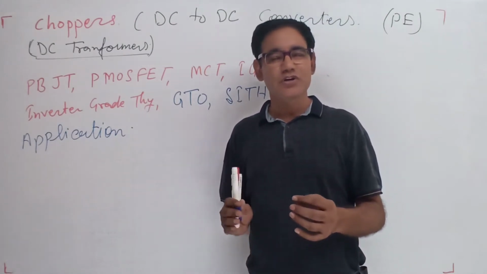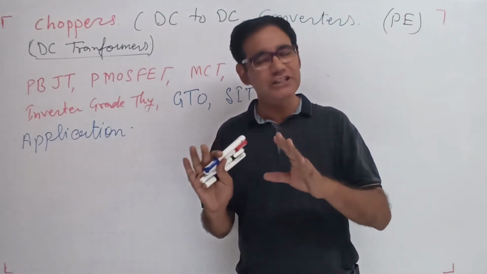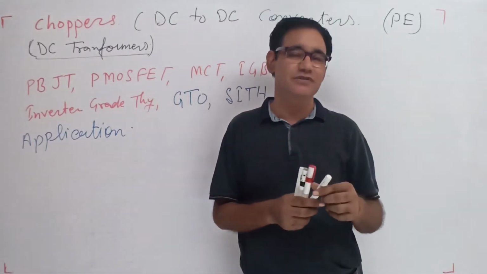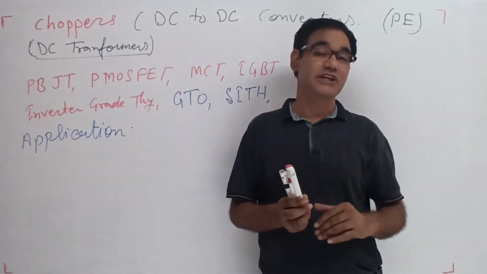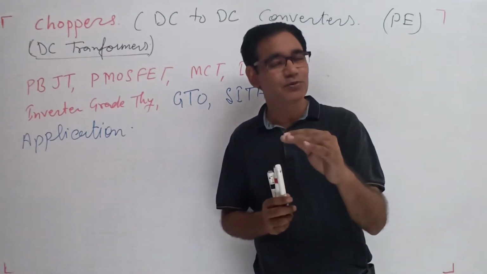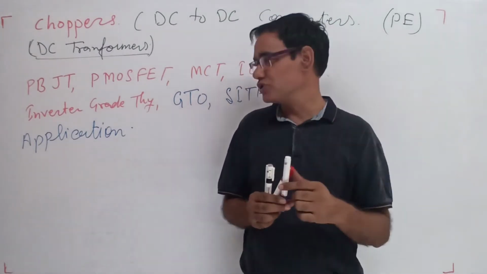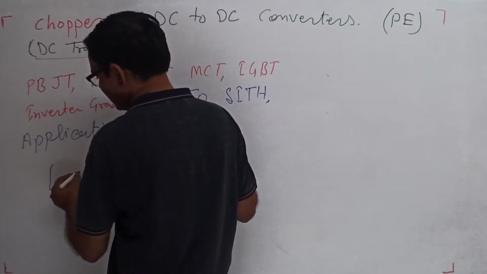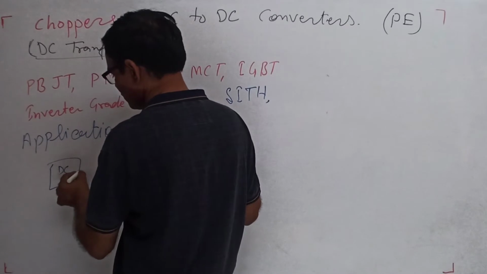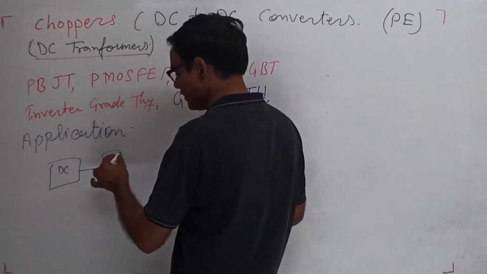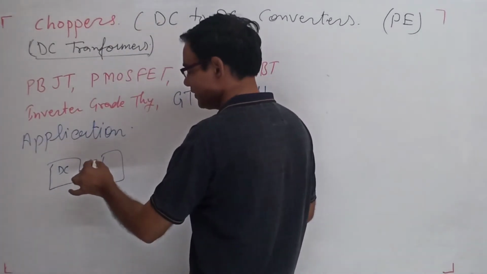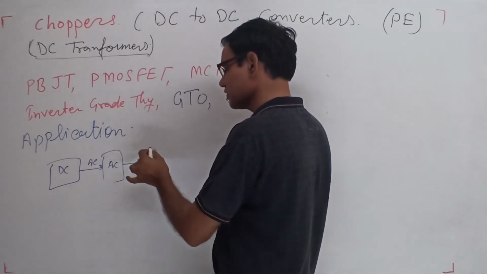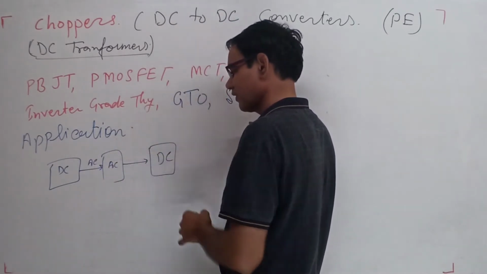The DC to DC conversion can take place in two stages or in one stage. One possibility is two stages: firstly convert the DC to AC, and then convert that AC further to DC.